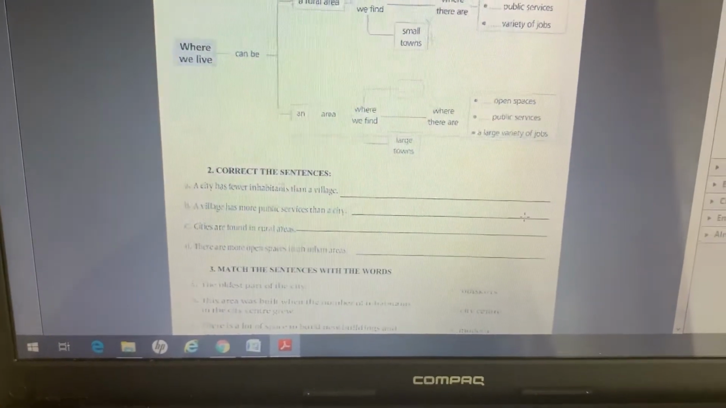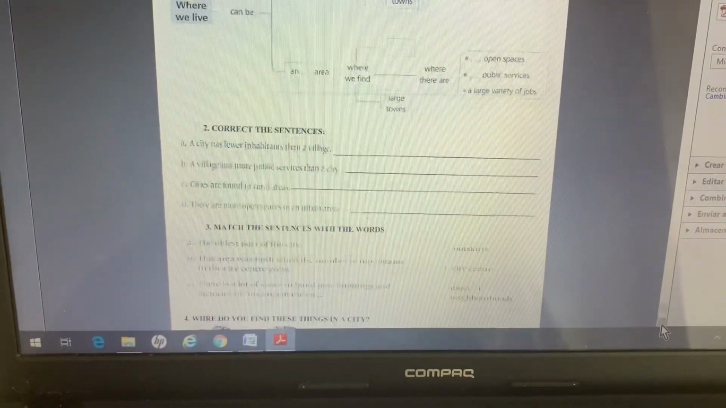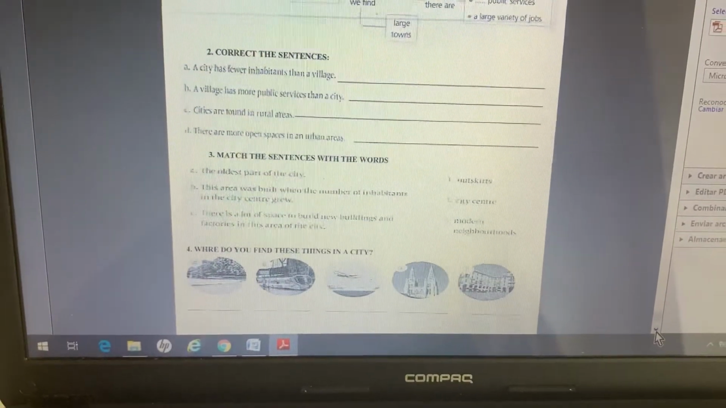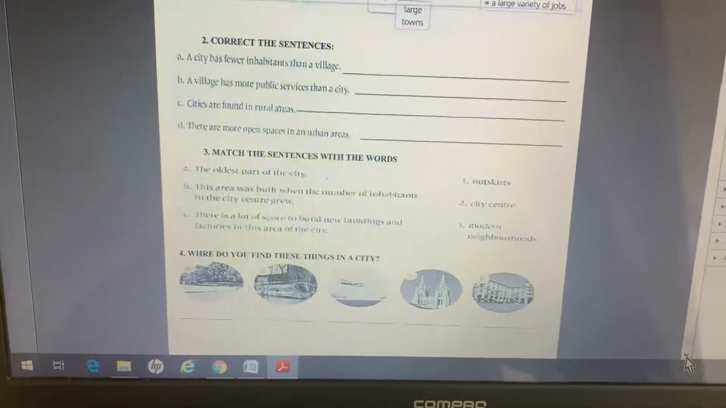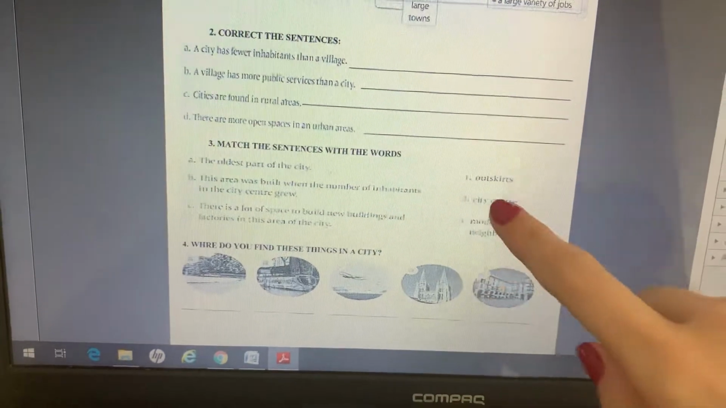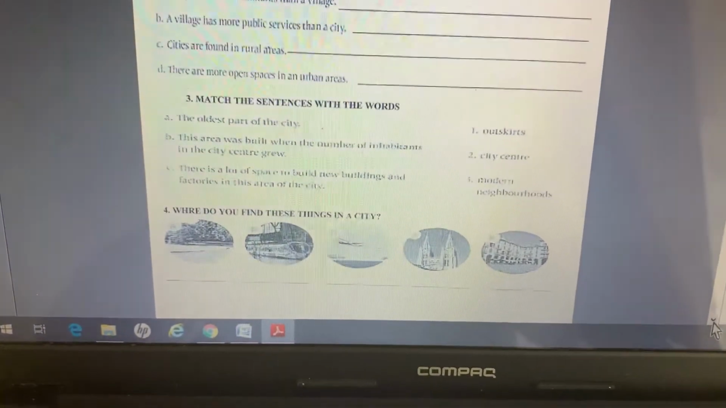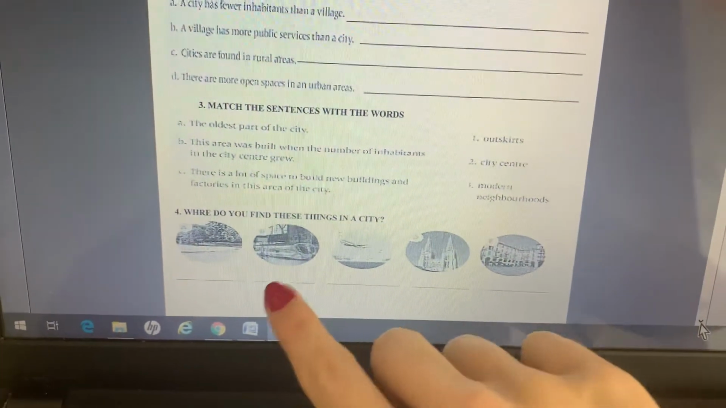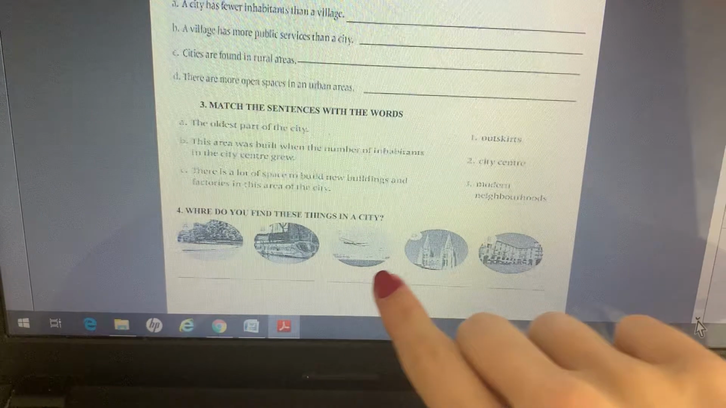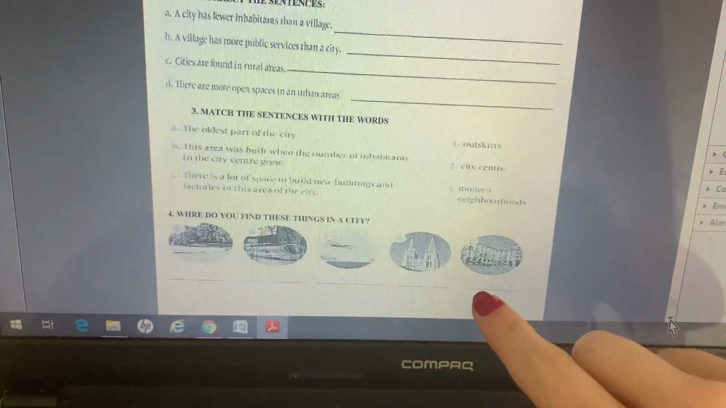Okay, and exercise 3, and 4, sorry, 1, 2, 3, and 4. Exercise 3, you have to match, okay, you have to match. And then in exercise 4, where do you find these things in a city? You need to write here, okay? You need to look at the picture and write where do you find in the city.